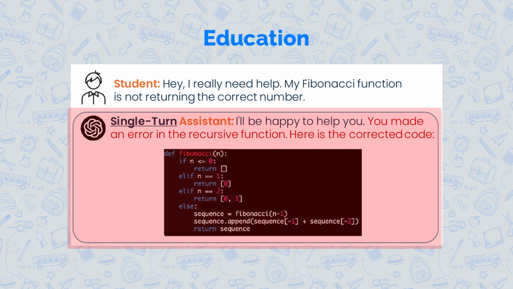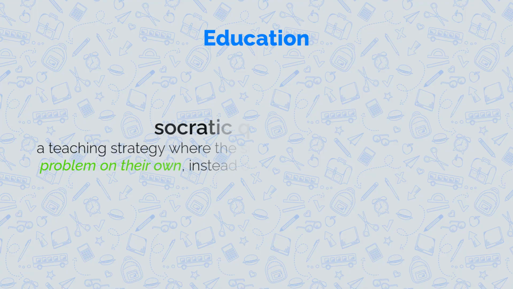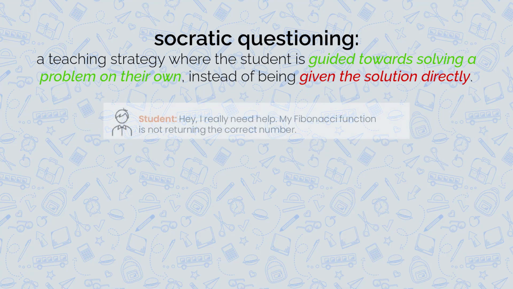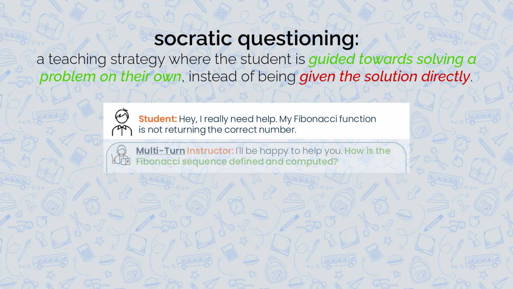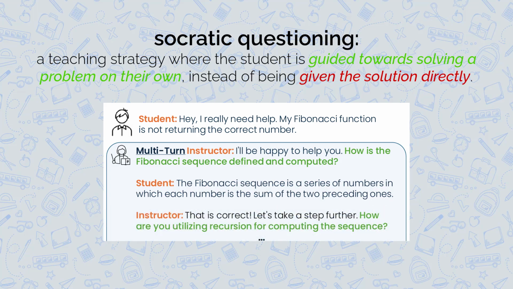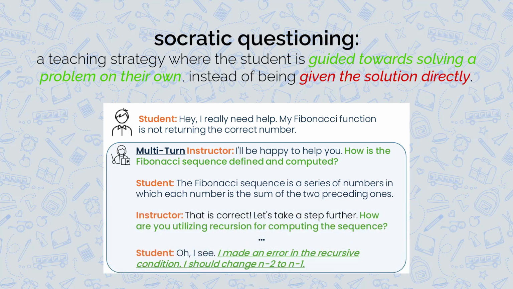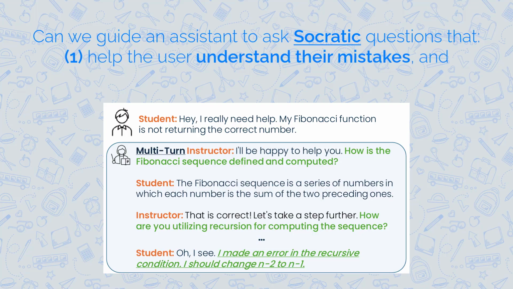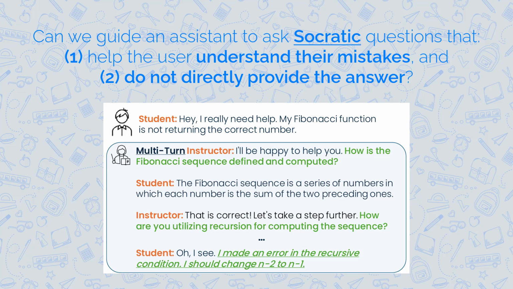On the other hand, existing education research argues that Socratic questioning is an effective teaching strategy, where a student is guided towards solving a problem on their own instead of just being given the solution directly. Thus, can we guide an assistant to ask Socratic questions that 1. Help the student understand their mistakes, and 2. Do not directly provide the answer?